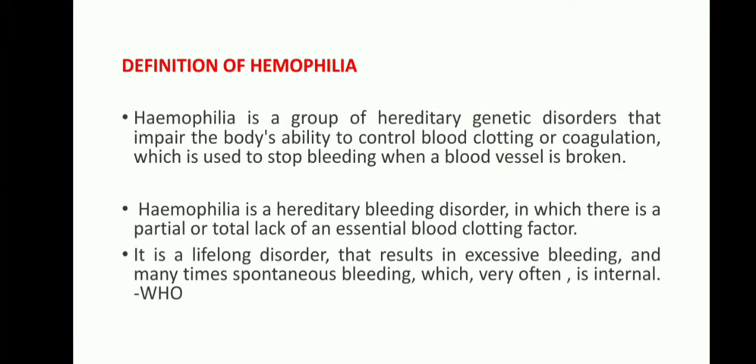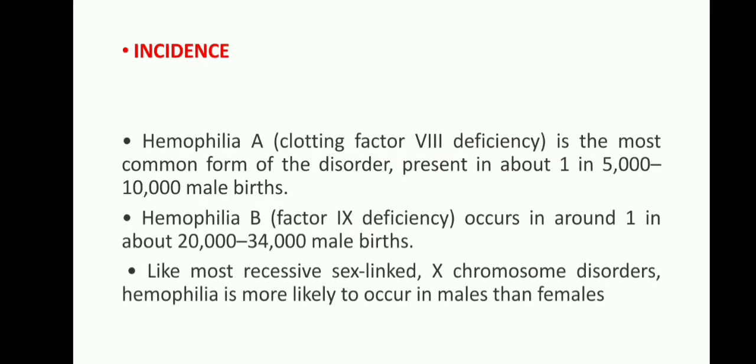It is a lifelong disorder that results in excess bleeding and may lead to spontaneous bleeding, which very often is internal bleeding, according to the WHO. Okay, this is about the definition of hemophilia and incidence.